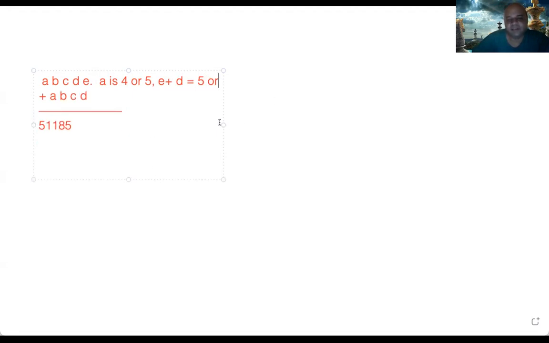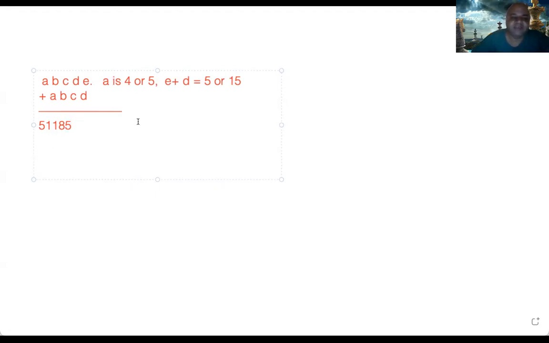A is 4 or 5 and E plus D is either 5 or equal to 15. That is how you would have got the last digit being 5 here. Correct? Yeah, this digit. Okay, E plus D. So this being the clue, now you start getting into more things.